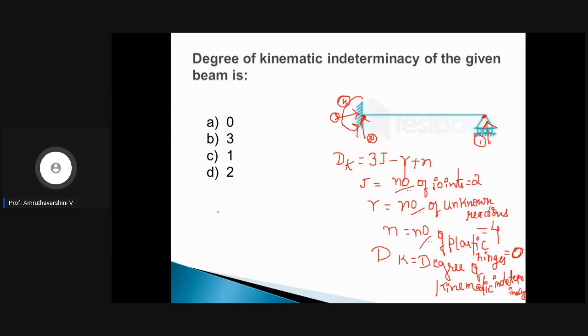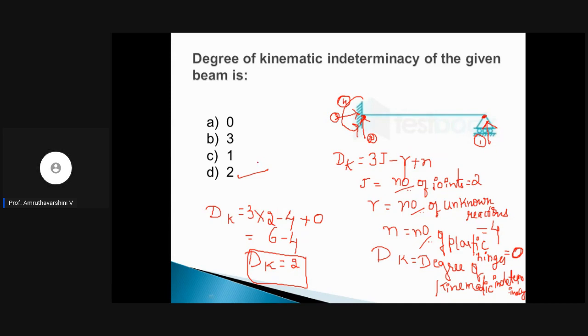Okay. If you apply this equation, dk is equal to 3 multiplied by what is j? We have already found out. J is 2, right? Minus what is r? R is 4, right? Plus what is n? N is 0. So 3 2s are 6 minus 4. So dk for this particular beam is 2. So what is the answer? Answer is D, that is equal to 2.